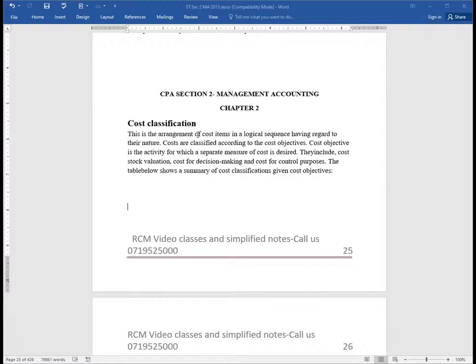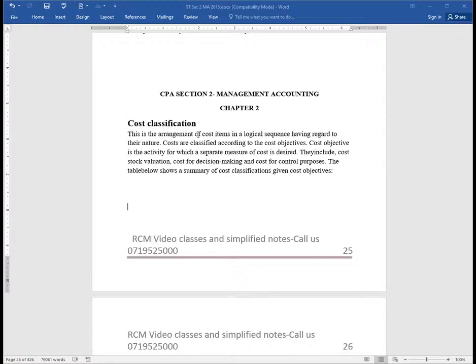They include, for example, this particular great activity of valuation of our stocks. So then we'll be having costs classified in accordance to stock valuation. How do they relate to the costs? Costs for decision making, I would of course want, ladies and gentlemen, to cost products in a way that will help us achieve this most important activity in an organization called decision making. Then we have costs for what here? Control purposes. Very, very important.